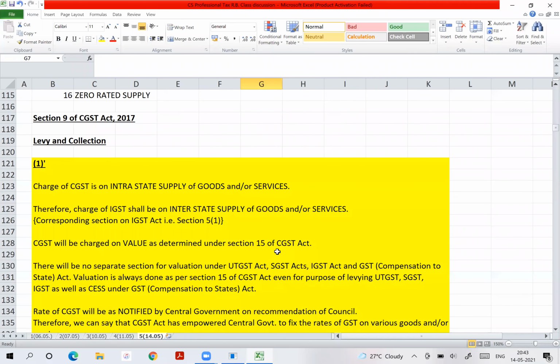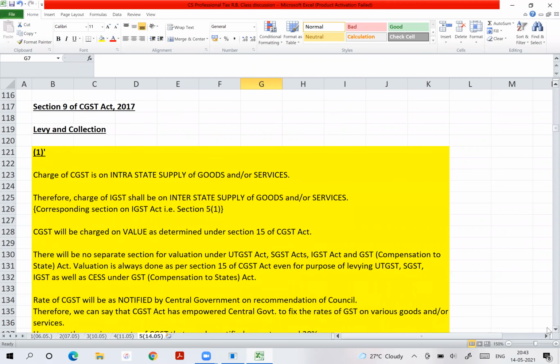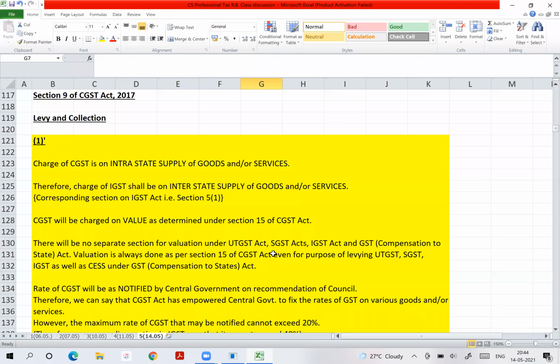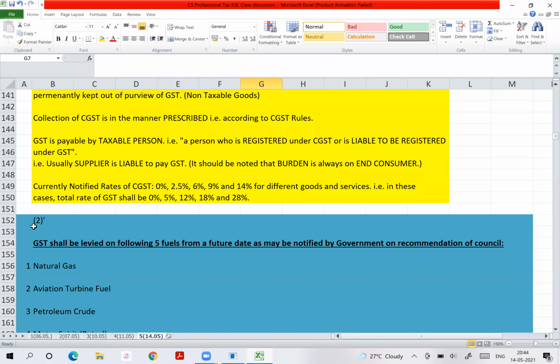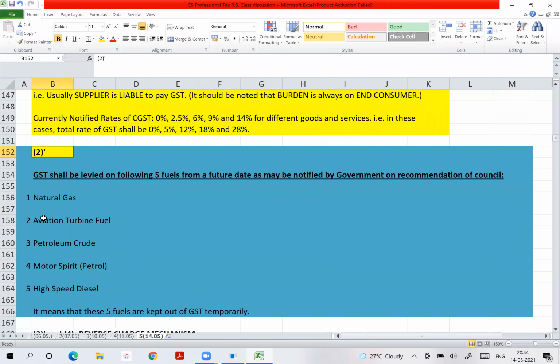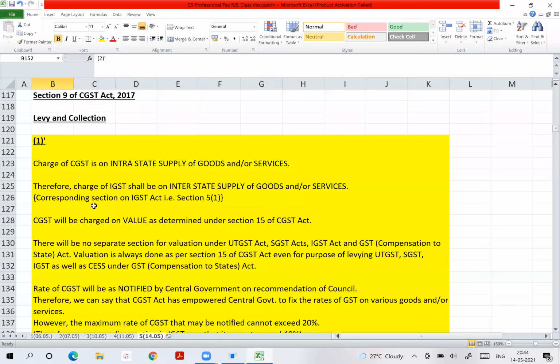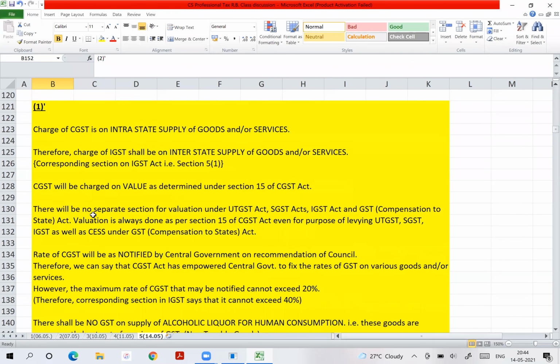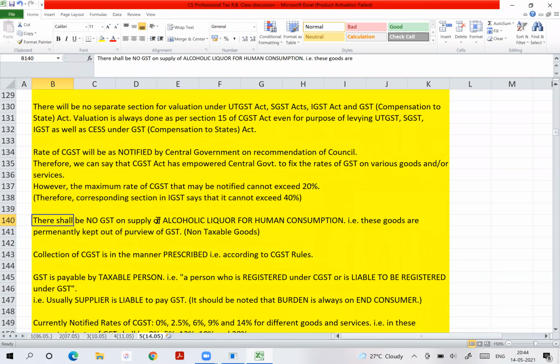Section 9 of the CGST Act. It is levy and collection. Why we should know this? I'm not going to go through the basic points, but you should understand what GST is not charged on for the time being. So for the time being, or temporarily, GST is not charged on these 5 fuels. Permanently, what is kept out of GST? Permanently, the goods which are kept out of GST is alcoholic liquor for human consumption. You are well aware about that, isn't it? So alcoholic liquor for human consumption is permanently kept out of GST.